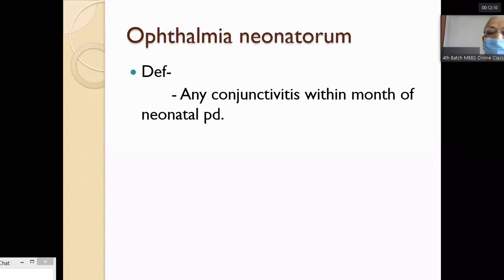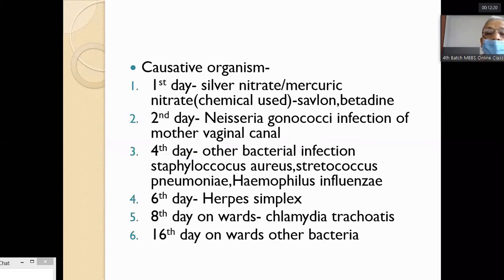If the child has acute conjunctivitis, then this condition is known as ophthalmia neonatorum. It is a dangerous condition which can cause blindness. If you are unable to treat the condition urgently, it is an emergency case. It should be managed urgently, otherwise the child becomes blind.